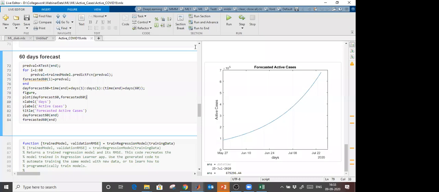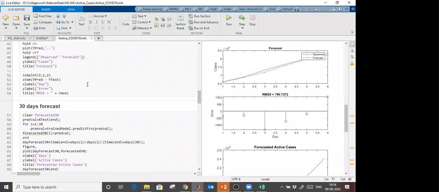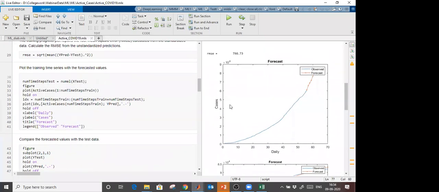Okay, sir. There are a few questions. One is, what is the difference between live script and script in MATLAB? Okay, you see that I am using live script. This is a live script, that's all. Here we have some tasks also.